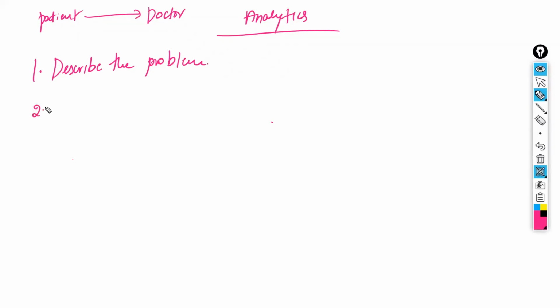Now, what will the doctor do? Initially he will use the stethoscope and check the heartbeat, whether it is normal or abnormal, everything. And later he will write some scans. He will do the diagnosis, using some kind of scans. For example, if you say you have fever, he will ask us to take the malaria test. If you say you have COVID symptoms, he will ask us to take the COVID test. Whatever the related problem is, he will write all the tests available for it.